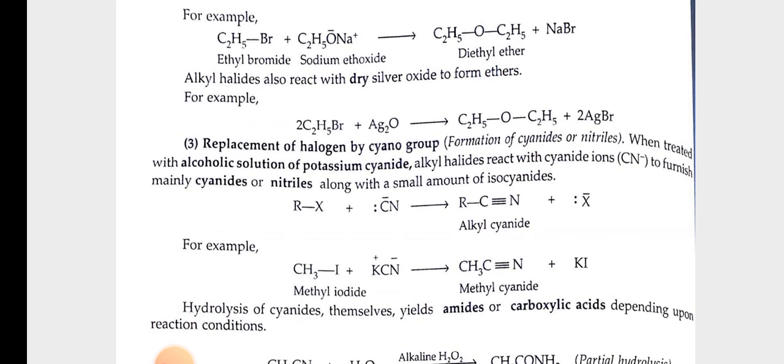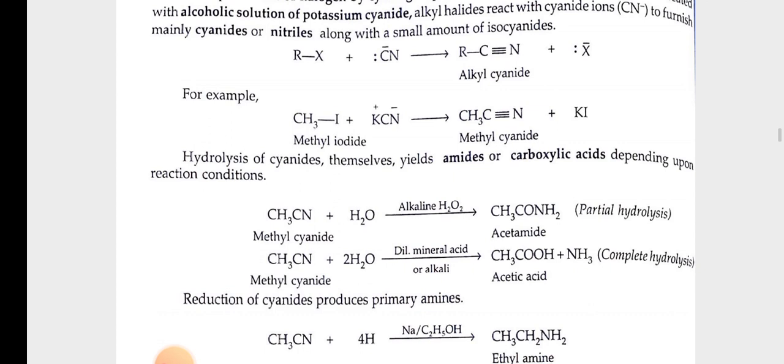Third, replacement of halogen by cyano group or formation of cyanides or nitriles. When treated with alcoholic solution of potassium cyanide, alkyl halides react with cyanide ions CN negative to furnish mainly cyanides or nitriles along with a small amount of isocyanides. RX plus CN negative gives rise to RC triple bond N plus X negative. For example, methyl iodide plus KCN gives rise to methyl cyanide plus KI. Hydrolysis of cyanides themselves yields amide or carboxylic acid depending upon reaction condition.